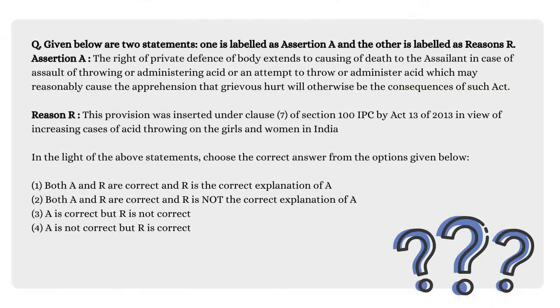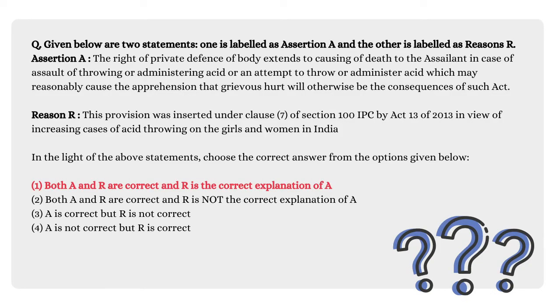Now we have our next question, which is related to the assertion and reason, wherein what you have to do is check whether the reason given over here is the correct explanation of the assertion or not. As you can see, the question before us is related to section 100, where the right of private defense of a body extends to causing death. Under section 100 there are 7 clauses, wherein the 7th clause, which is related to the act of acid throwing, was added in the year 2013. So hence A and R are correct, and R is the correct explanation of A. So option number 1 is the correct answer.